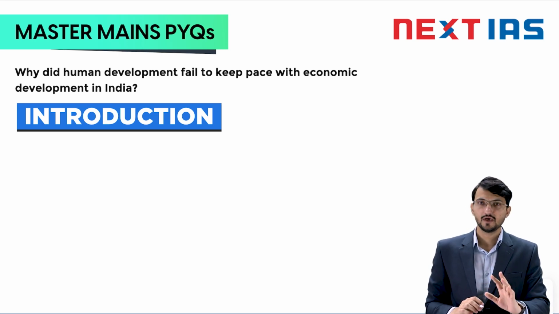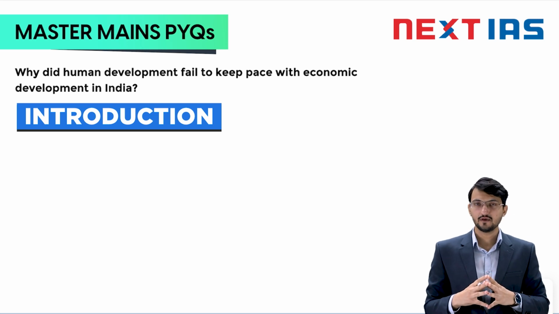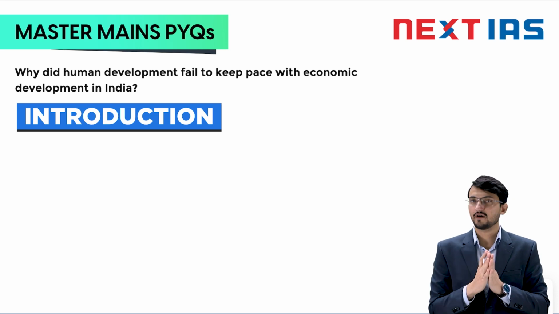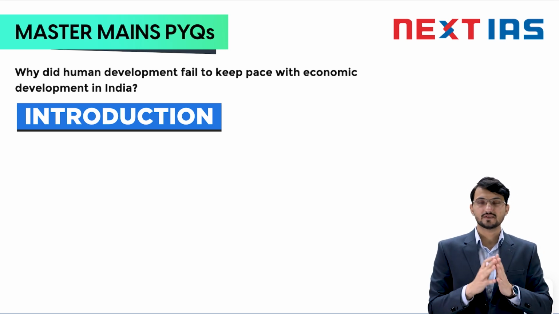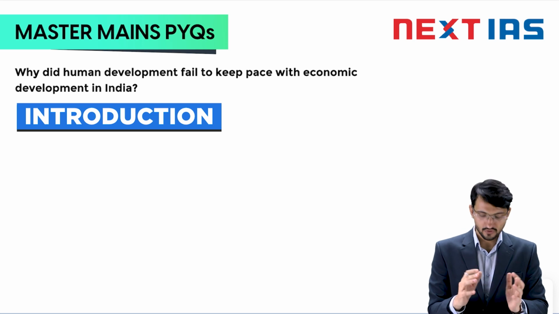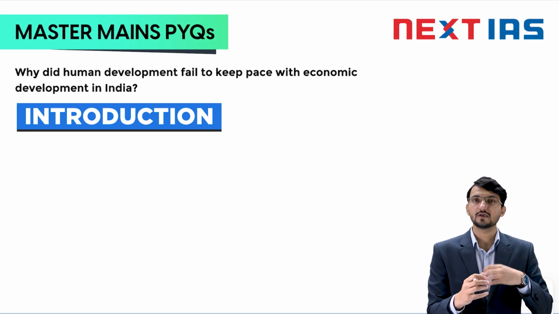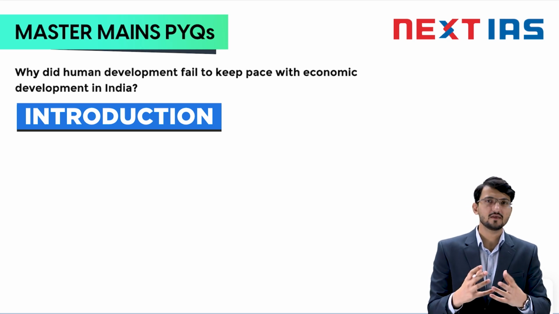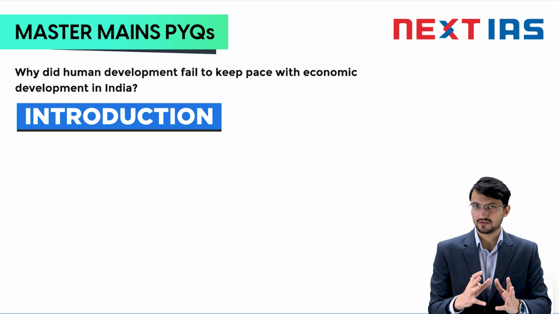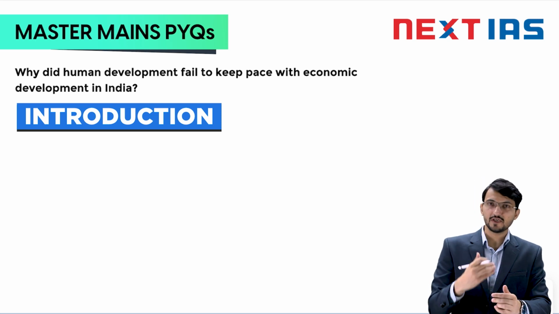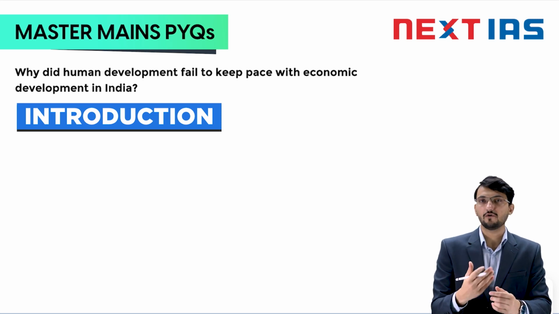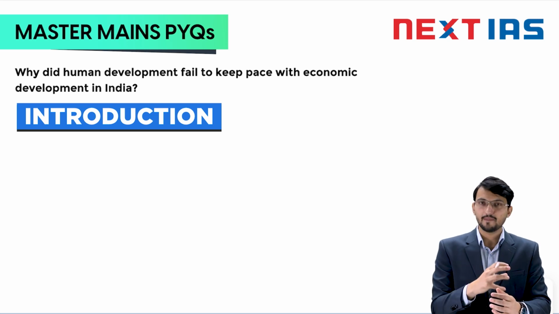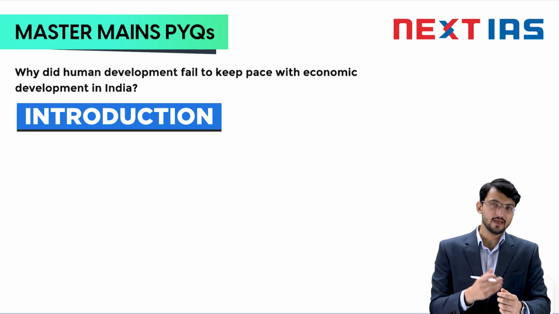When you jump into the body part, you will make 2 or 3 dimensions and write 5-6 points each. The first dimension in this answer will be the reasons. You will explain all the social, political, economic and environmental reasons. Then the second part will be the positive side. Because in this question we are saying that human development is not at pace with economic development, but certain positive things must have happened, so we will mention them. Then you will mention the way forward, what more we should do to make human development keep pace with economic development. And then we will conclude.